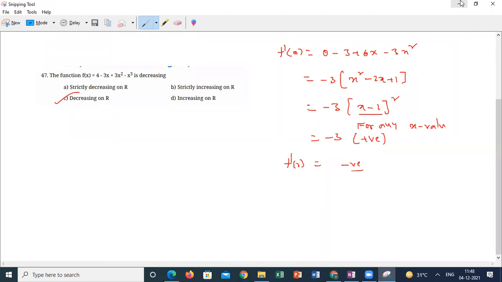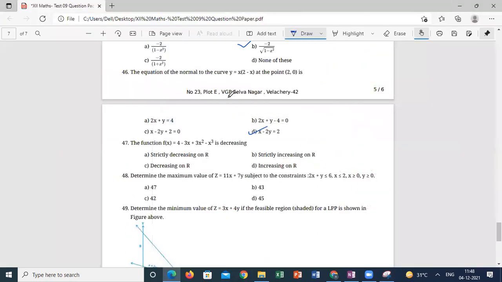Yeah, if I am equating to 0, what is the meaning of differentiation being 0? Some x values are coming, correct? Yes, sir. Those x values are called peak values, either maxima or minima, where it is changing direction. It will increase up to one phase, or it will decrease up to one phase, and again it will decrease like this. This is called stationary points. So we can say it is strictly decreasing only if there are no stationary points. But this function has some stationary points. That's the reason it is only a decreasing function. Hope you understand the difference between strictly decreasing and decreasing.